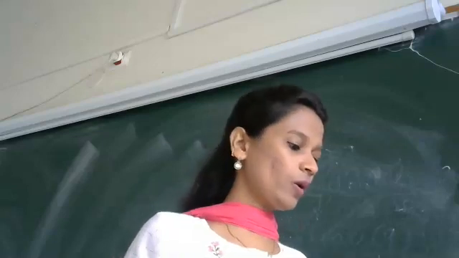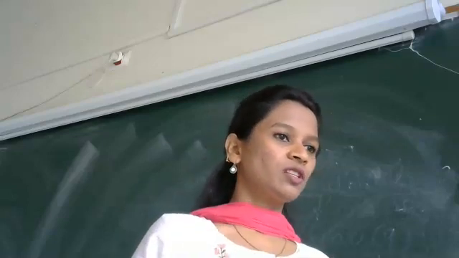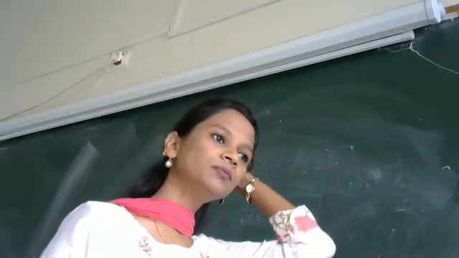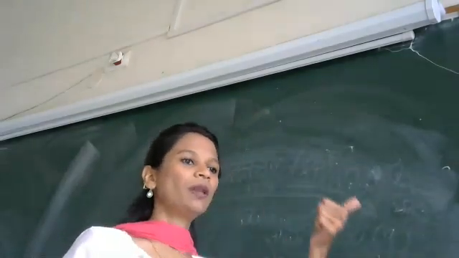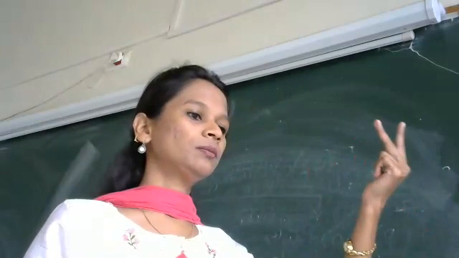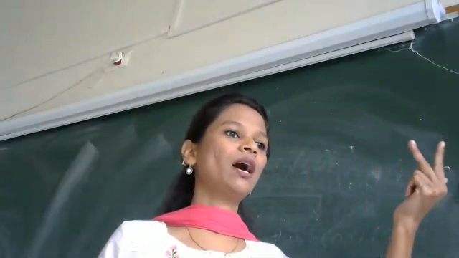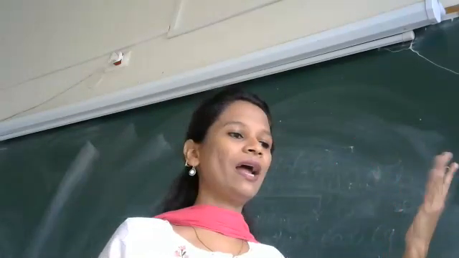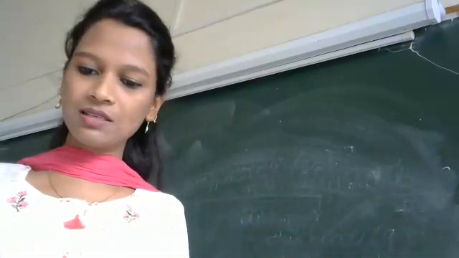Which are the kinds of noun we learned? Proper noun, common noun, abstract noun, material noun, and collective noun. Okay, so this was all what we did in the last class.